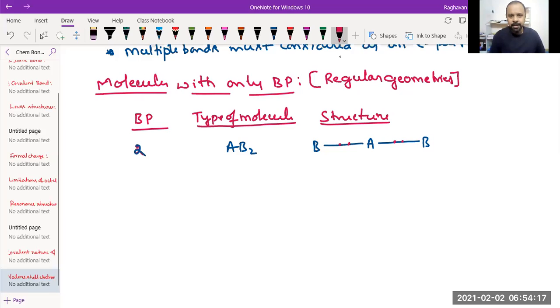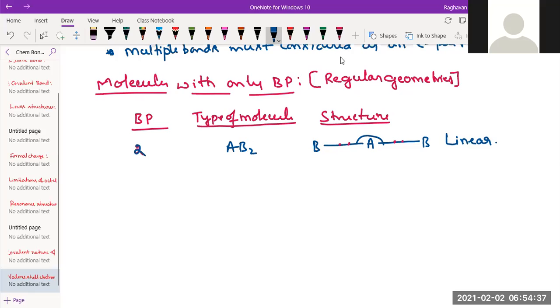Linear. So with only two bond pairs, the molecule AB2 will have a linear structure. If there is a linear structure, the angle between the two bonds would be how much? 180. Correct.